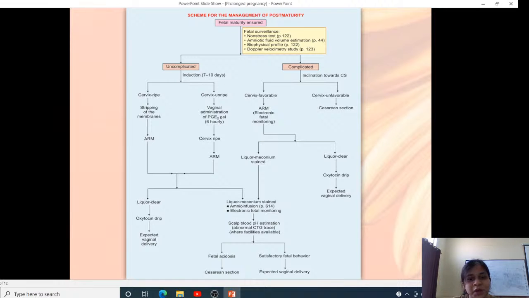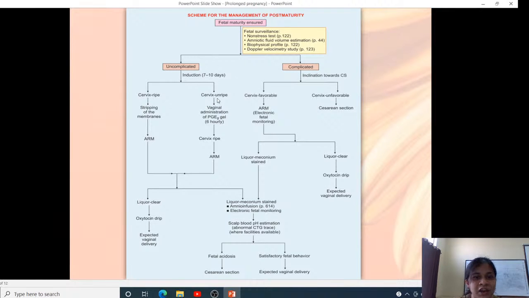But if the liquor is meconium stained, we do amnio infusion and electronic fetal monitoring, and we can do scalp blood pH estimation. If the scalp blood pH is less than 7.2, that means there is fetal acidosis, so prompt cesarean section should be done. Whereas if it is more than 7.25, we just observe, continue fetal surveillance, and expect a vaginal delivery.